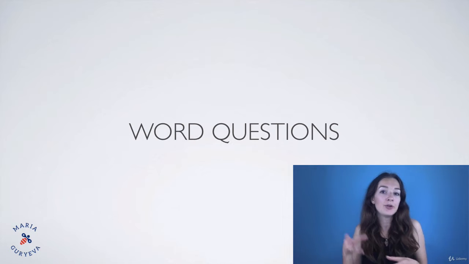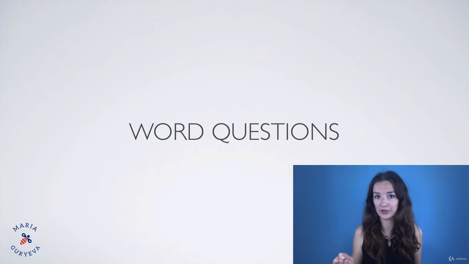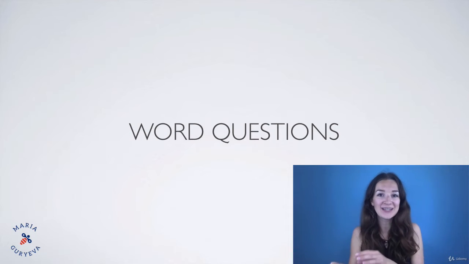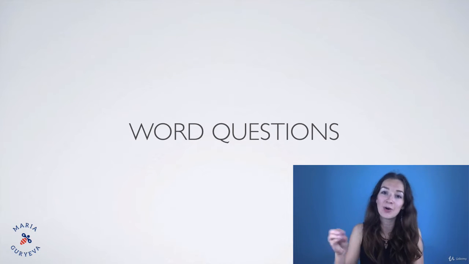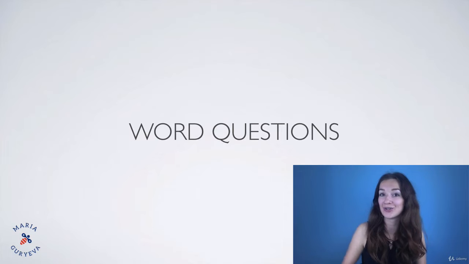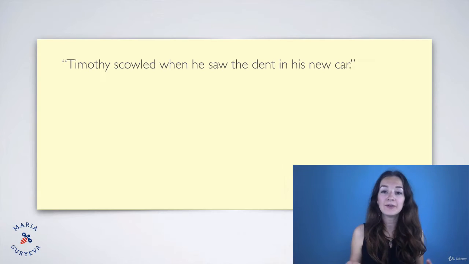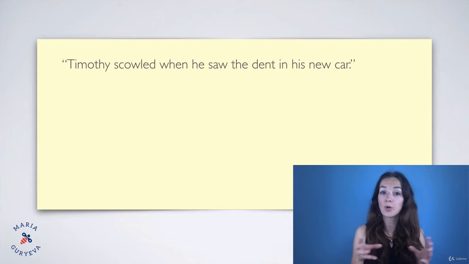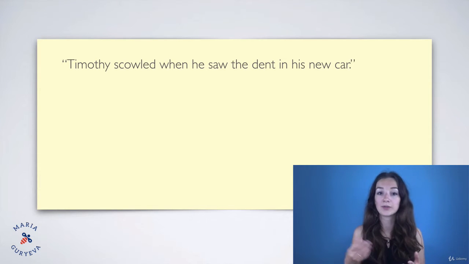Now, what can help you understand the definition of this word in the context? Where do you look in the context and how do you recognize all the hints about the definition of the word? Let's discuss. First of all, let's look at this example. Timothy scolded when he saw the dent in his new car. We don't know the word scold and we're asked about the word scold, and we need to guess the most obvious meaning of the word scold.